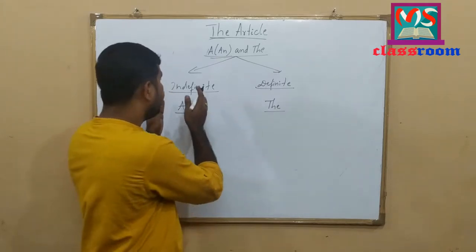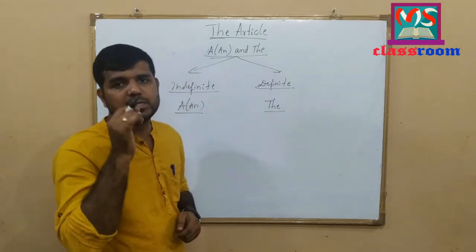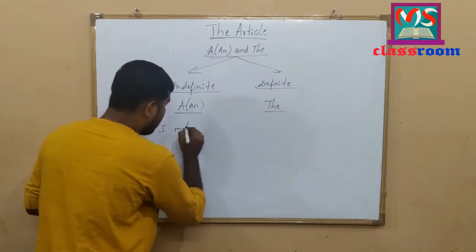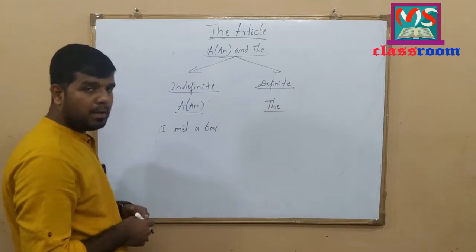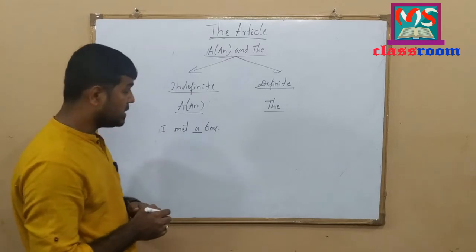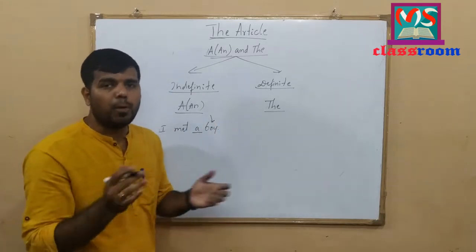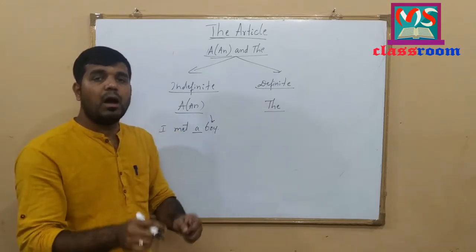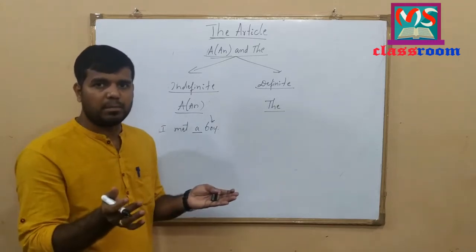To understand the difference between indefinite article and definite article, let me write some examples here. I met a boy. Look at the example. I met a boy. Here indefinite article a doesn't point out particular boy here. It points out any boy. It doesn't speak about the particular boy or definite boy here. It speaks about any boy.